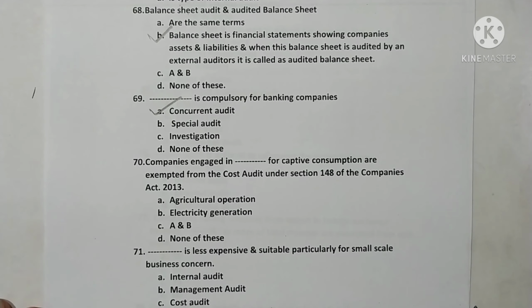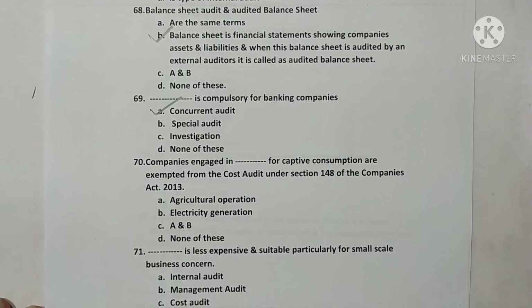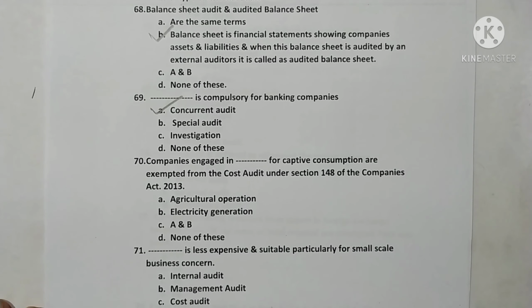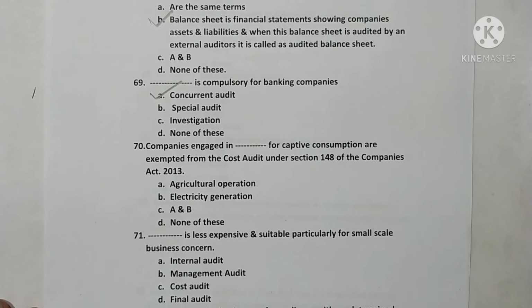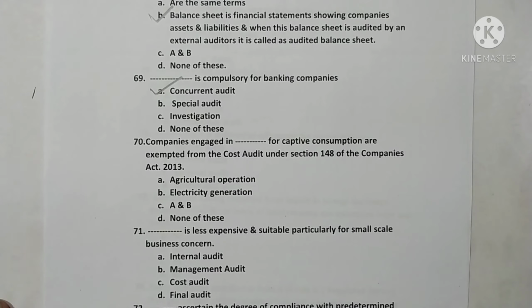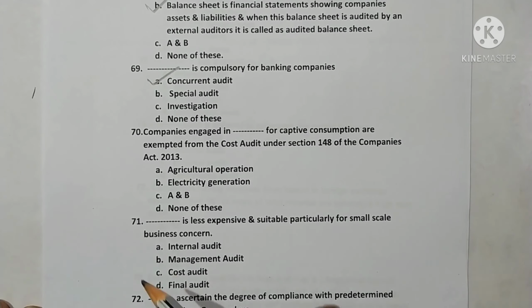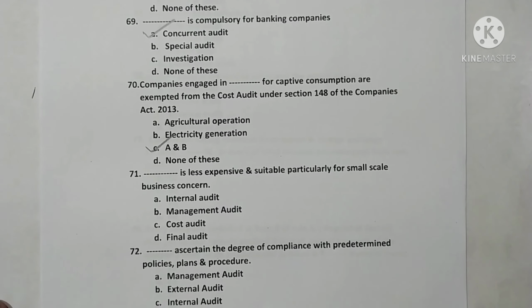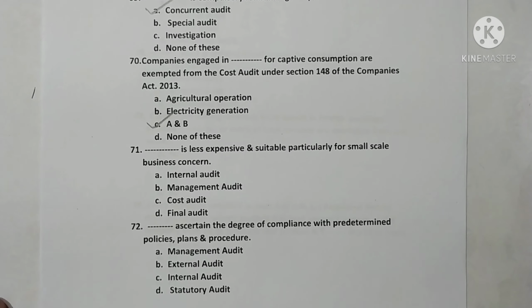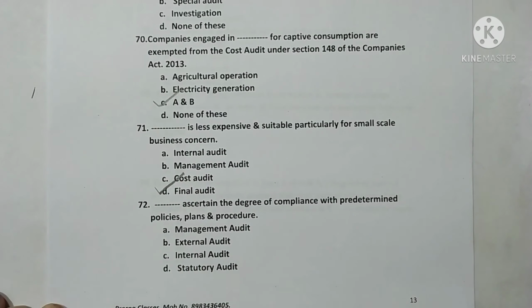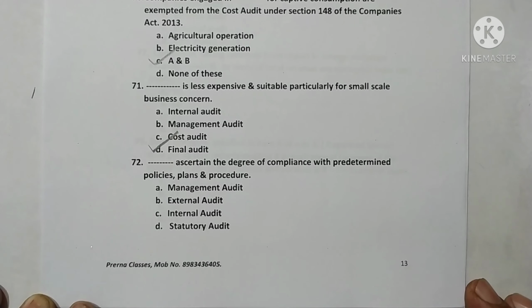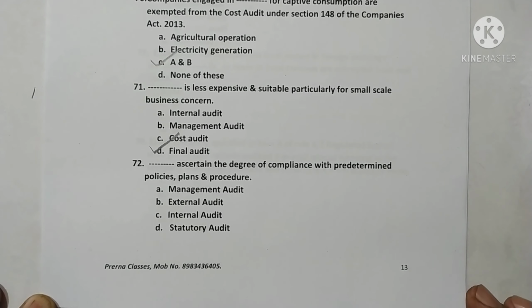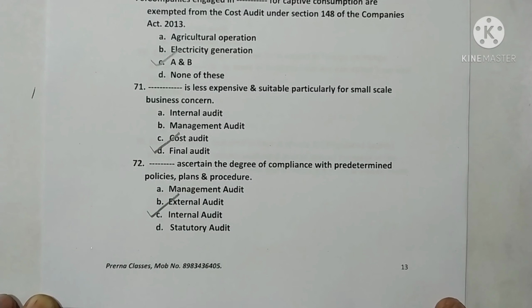The company engaged in dash for captive consumption is exempted from cost audit under section 148 of the Companies Act 2013: agriculture operations, electricity generation, A and B, or none of these. Here option C is correct. Dash is less expensive and suitable particularly for small scale business concerns: final audit. Here option D is correct. Question 72. Dash ascertains the degree of compliance with the predetermined policies, plans and procedures: internal audit. Option C is correct.